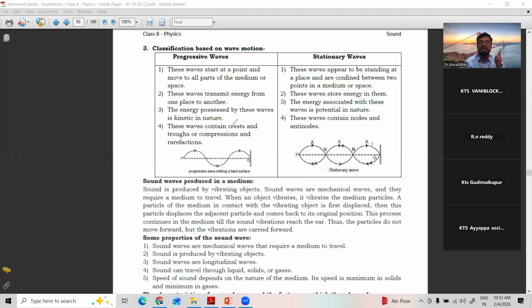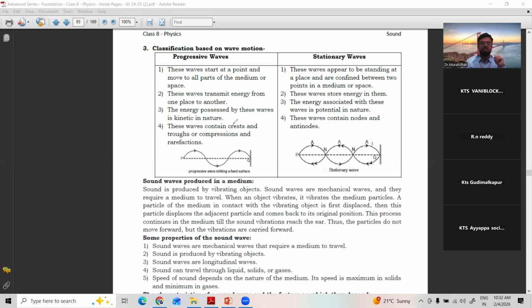So waves can be classified based on the direction of propagation or on wave motion. Direction of propagation gives transverse and longitudinal. Please change the heading of that. And the second classification is based on their wave motion, as progressive and stationary. Right?